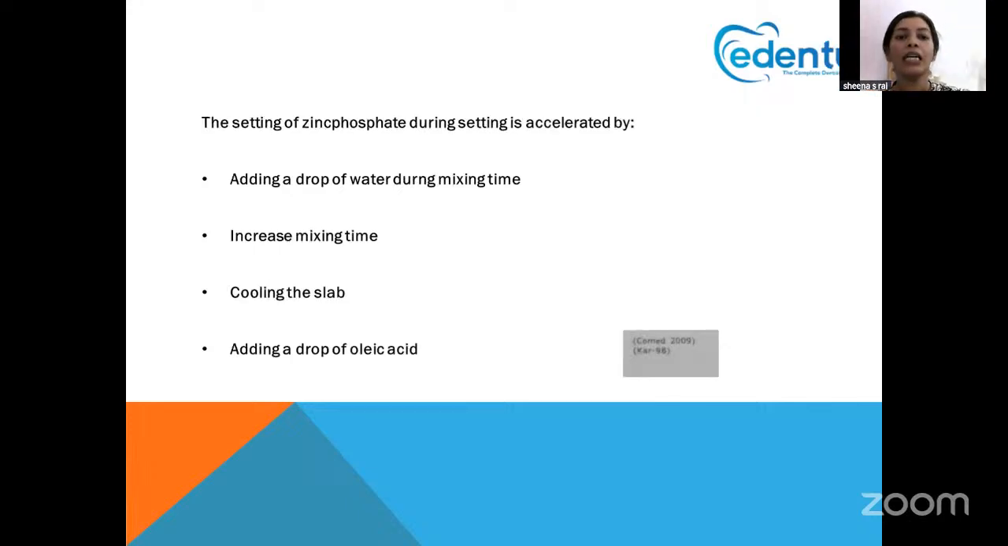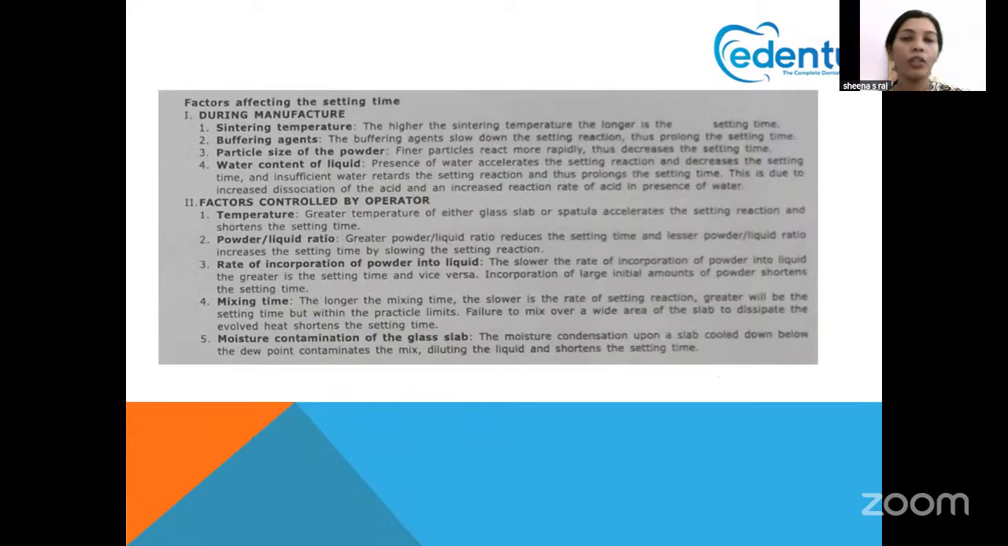Next question. The setting of zinc phosphate during setting is accelerated by. So zinc phosphate is accelerated by what method? Whenever we mix zinc phosphate, add a very small drop of water during mixing. So it accelerates the setting of zinc phosphate. So we have to know the various factors that affect the setting time. First of all, talking about temperature, the greater the temperature of the glass slab and the spatula, the more it accelerates the setting time.